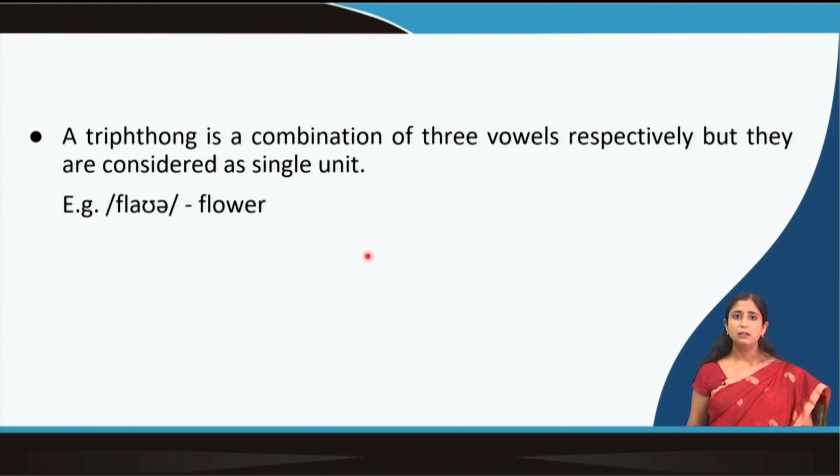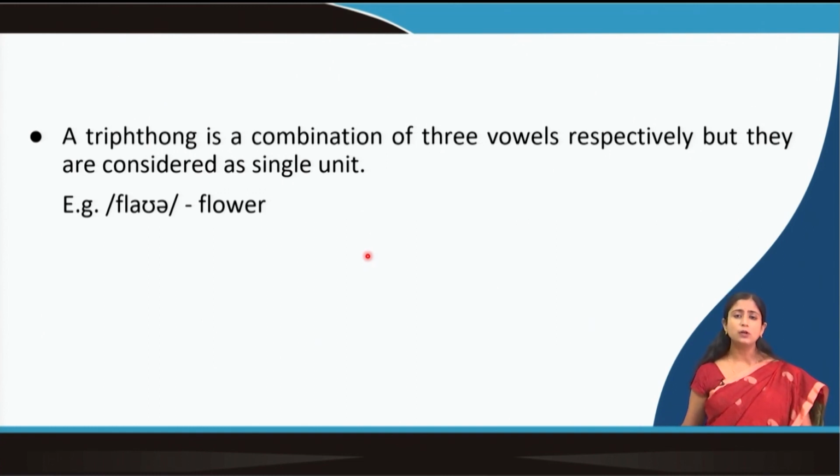When we say flower, we are actually saying three vowels, a, u, and a schwa. But we can't actually separate all these three vowels. We can't cut and say that here a is there, here u is there. It's difficult to do that.